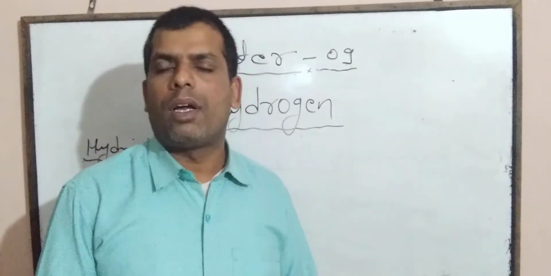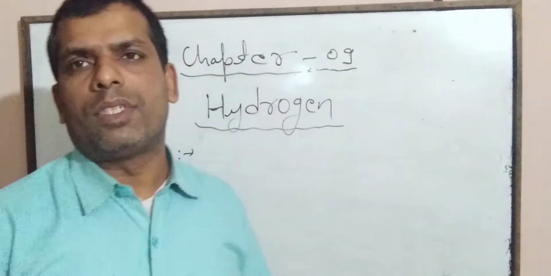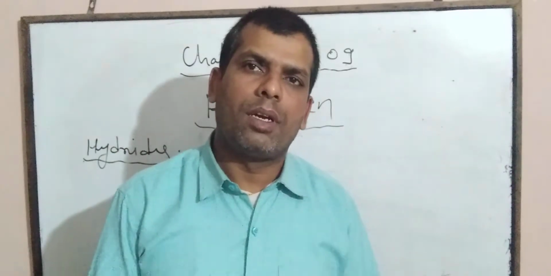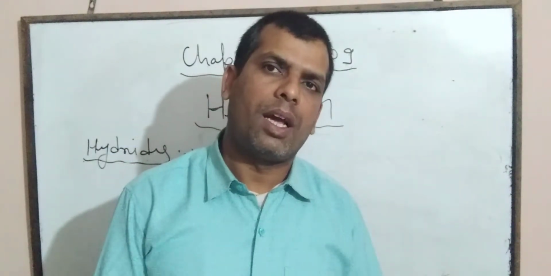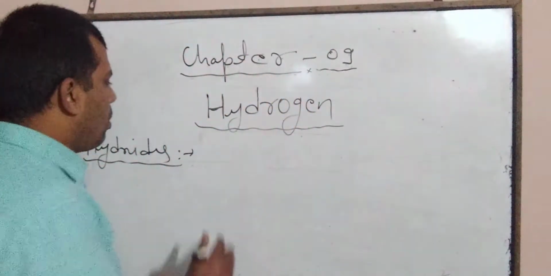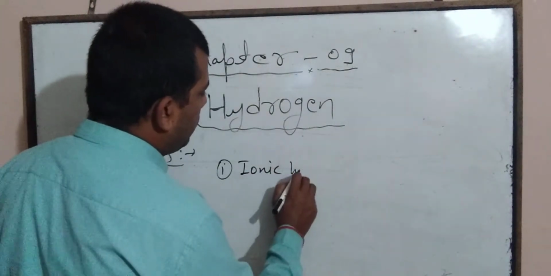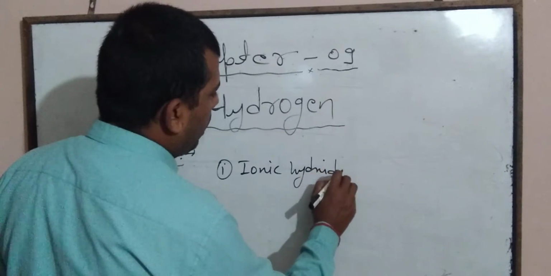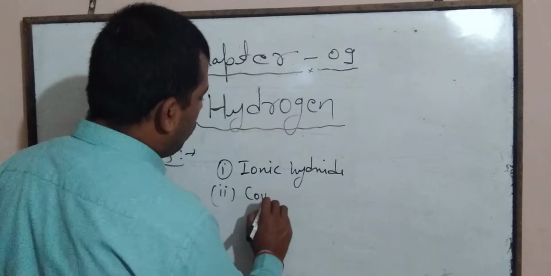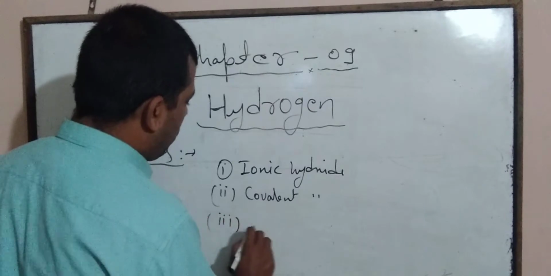On the basis of the nature of bonds which form between hydrogen and other elements, hydrides are broadly divided into three parts. First is the ionic hydride. Second is the covalent hydride, and the third one is the metallic